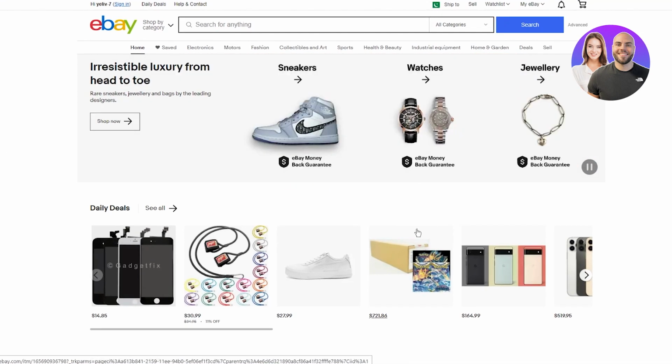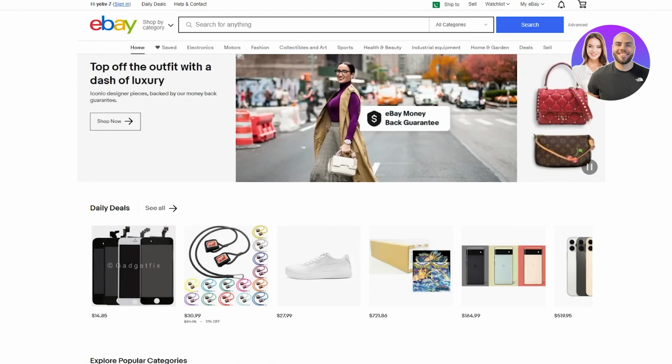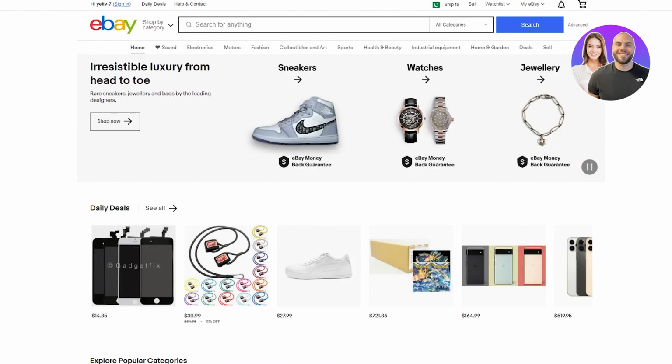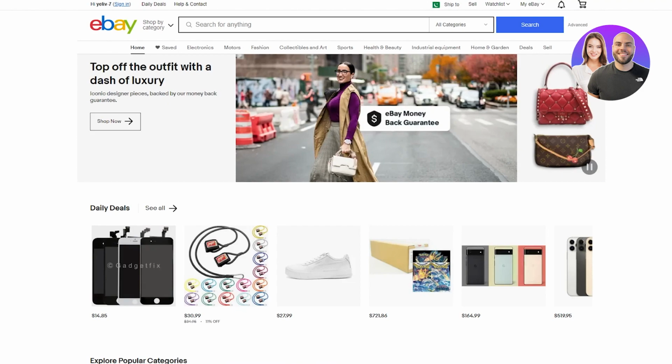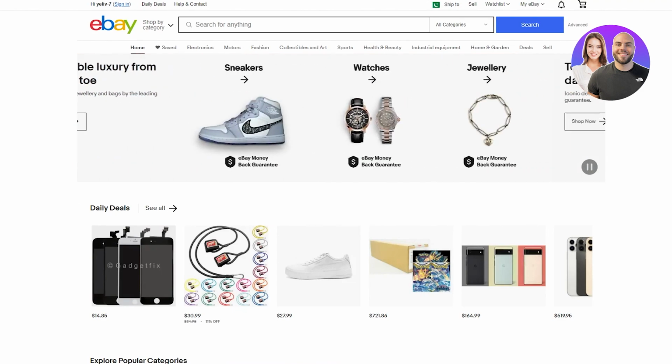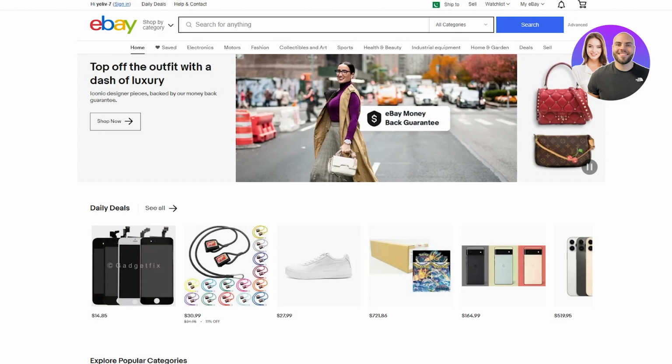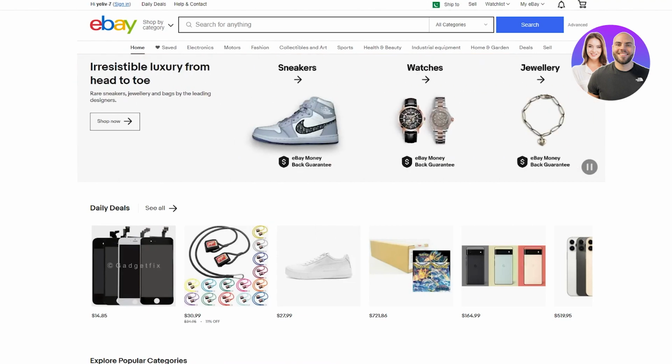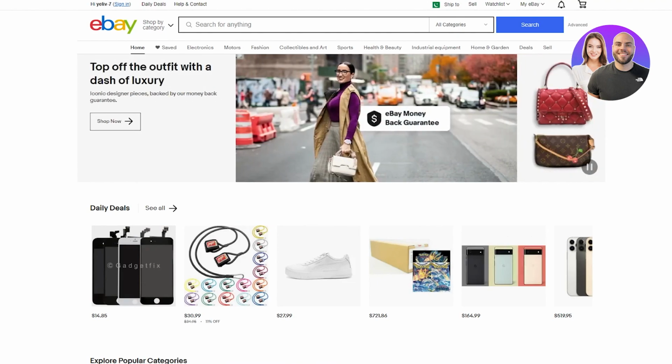So firstly, I'm just going to go ahead and cover if you're actually allowed to dropship on eBay. If you have a look at eBay's customer service page on dropshipping, it does say that dropshipping where you fulfill orders directly from a wholesale supplier is allowed on eBay. However, listing an item on eBay and then purchasing the item from another retailer or marketplace that ships directly to your customer is not allowed.